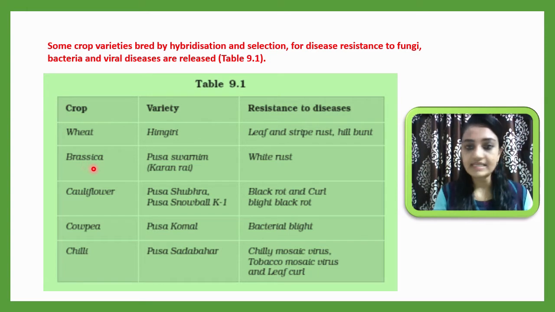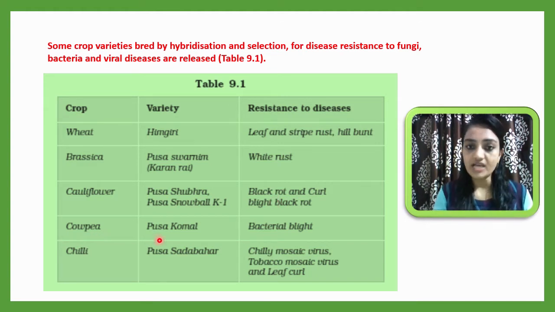Then Brassica is a crop, and the variety developed is Pusa Swarnim, also called Karan Rai. It is resistant to the disease white rust. Then cauliflower is also a variety developed for disease resistance, and that is Pusa Shubhra and Pusa Snowball K1. These varieties are resistant to black rot and curl blight black rot. This is the disease to which it is resistant.